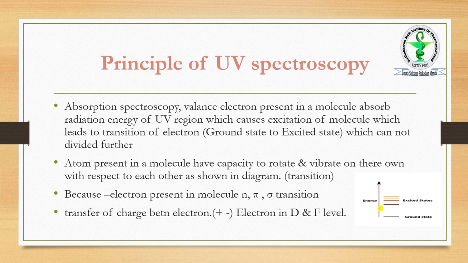Because of that electron, a different excitation takes place, and there might be a transfer of charge on the electrons present in a molecule, and mostly it takes place in different levels. We know the s level, sp hybridization, then there is d, then there is f, but it mostly takes place in the d and f levels.